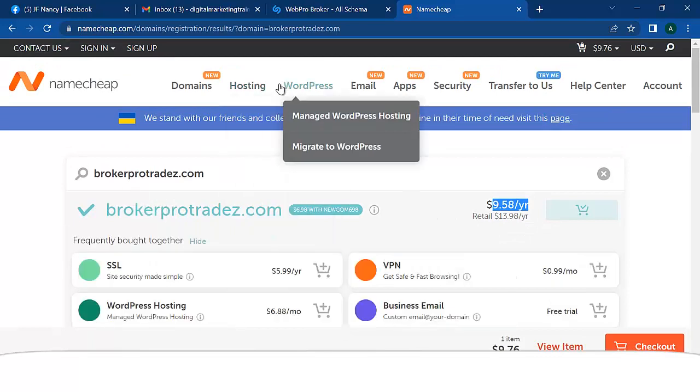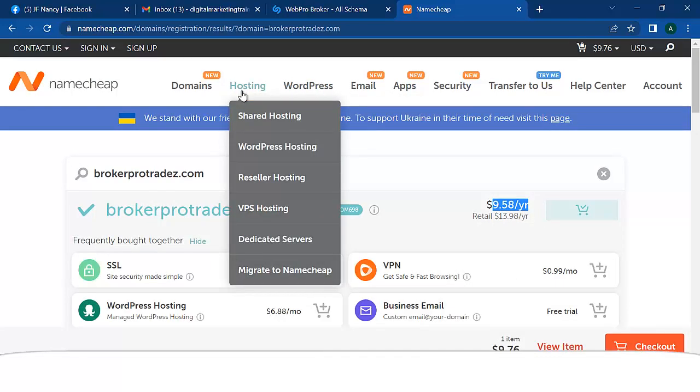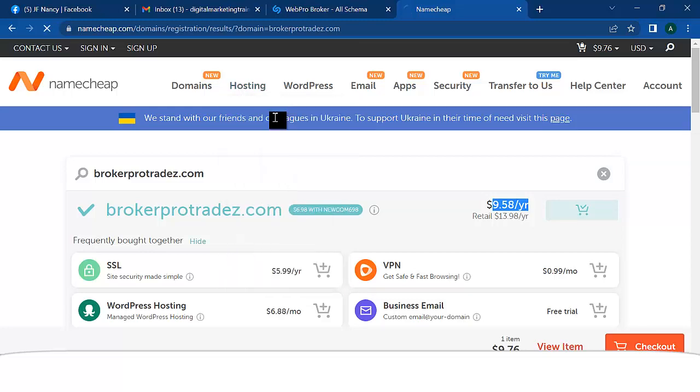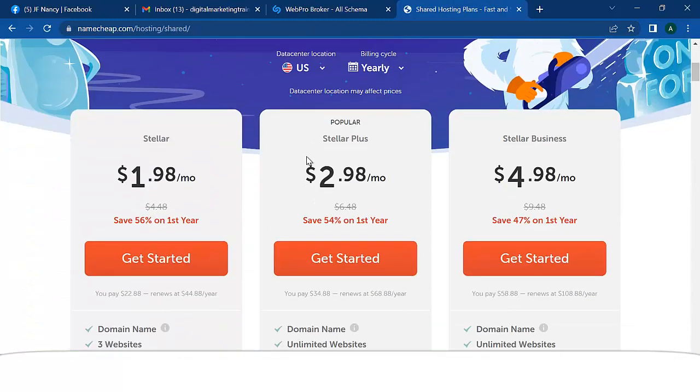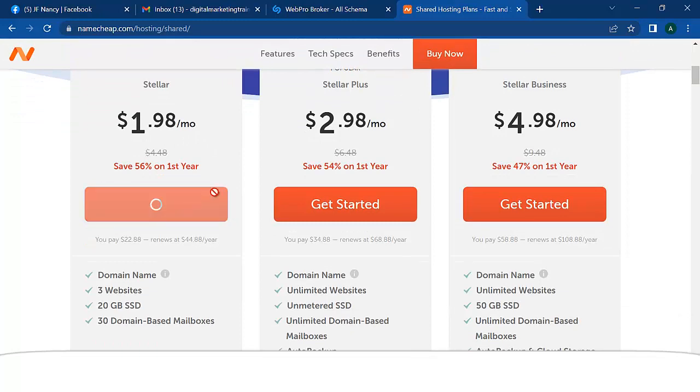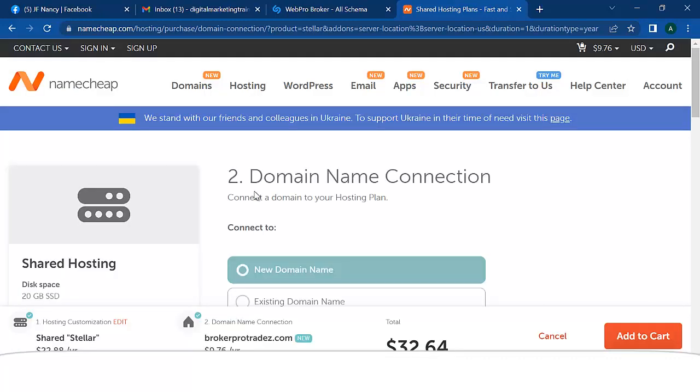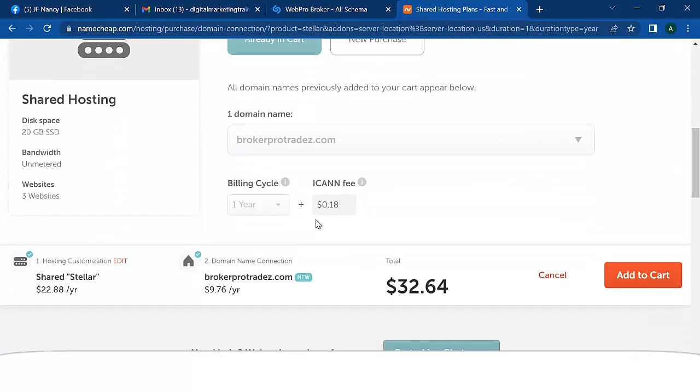And the next thing I'm going to do is purchase hosting for this particular domain. So if you want to purchase hosting, the hosting you need for this is shared hosting, right? When it comes to shared hosting, you can see this package, $1 per month. So you can go ahead and just click on Get Started. You can buy a monthly hosting, or you can buy a yearly hosting.